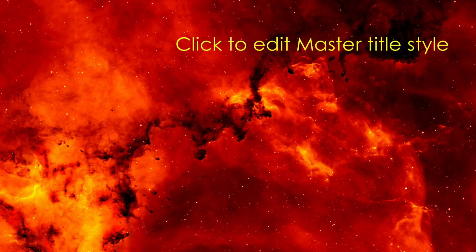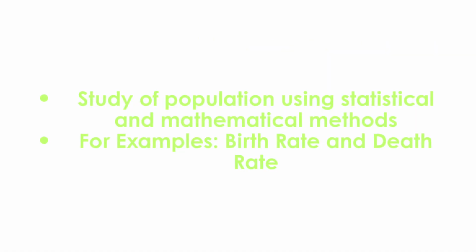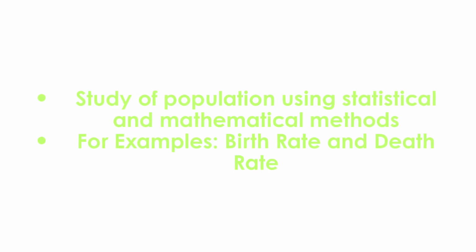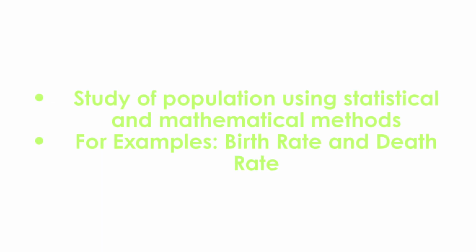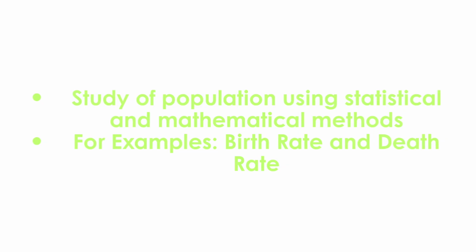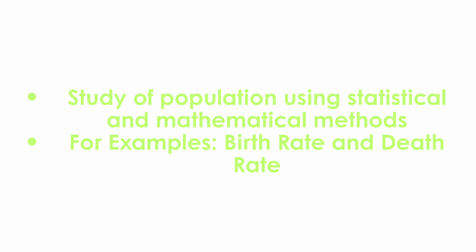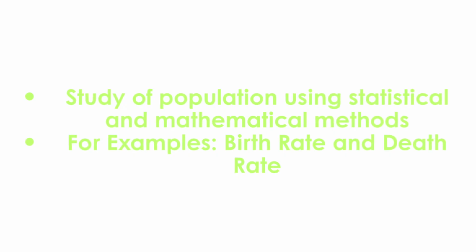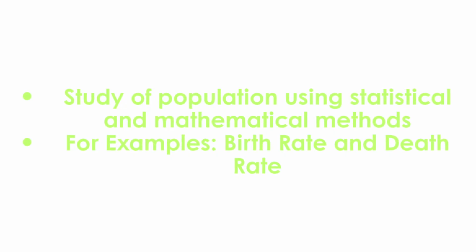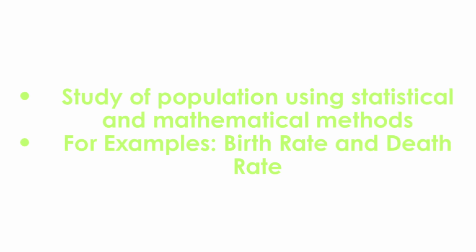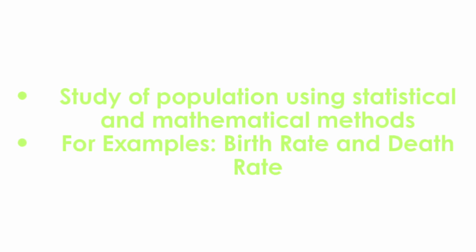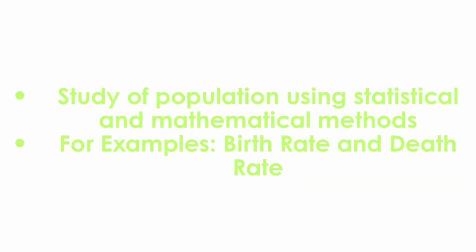Now we will learn about the types of demography. There are two main types of demography: formal demography and social demography. Formal demography focuses on the numerical and statistical aspects of population, such as birth rate, death rate, fertility rate, and life expectancy, only on numbers. For example, calculating the birth rate or death rate of India using census data is an example of formal demography.